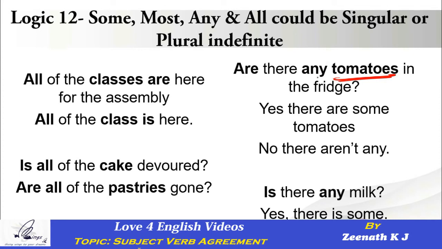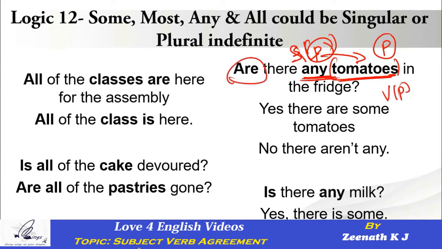Okay. However, "any" is a very tricky word. By any chance, if you're planning to look at the word "any", now I'm not sure whether "any" is singular or plural. How do I get to know? By looking at the next word. "Tomatoes" is the word we have. Is it singular or plural? Plural. So "any" automatically became plural. When the subject is plural, our verb has to be plural. What is the verb? "Are". Singular or plural? Plural. Are they matching with each other? Definitely yes. The agreement is absolutely perfect.